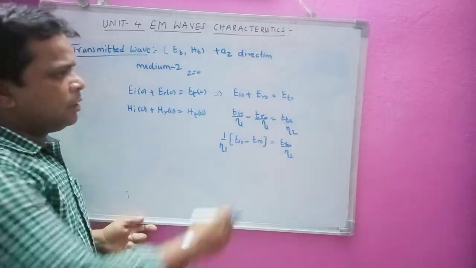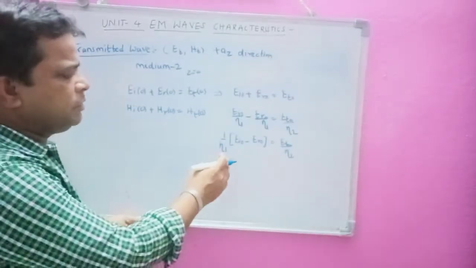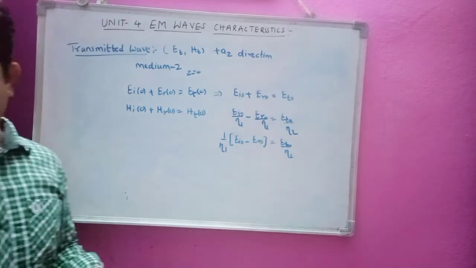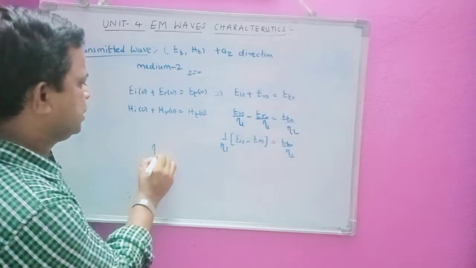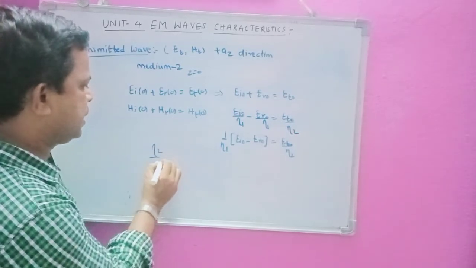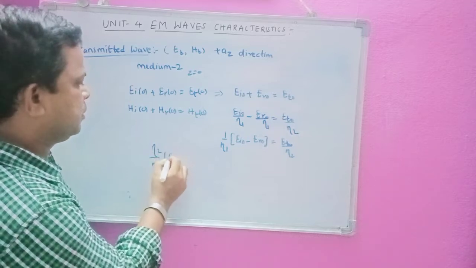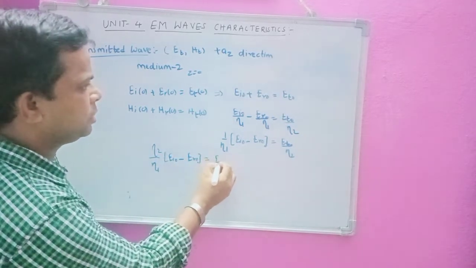Now as we have got the equation, let us get the equation for reflection coefficient. Now I will take this eta 2 to this side. I can write here eta 2 by eta 1 as EI naught minus ER naught, that is equal to ET naught.